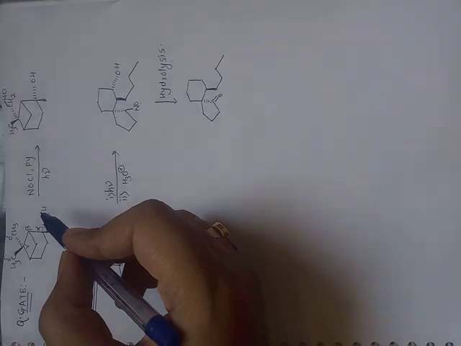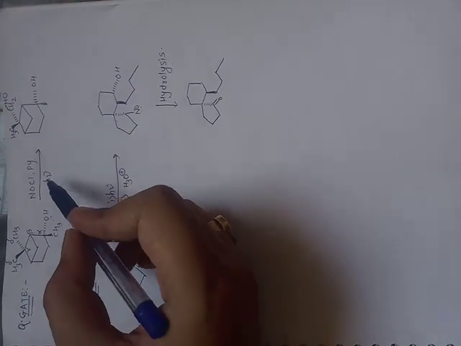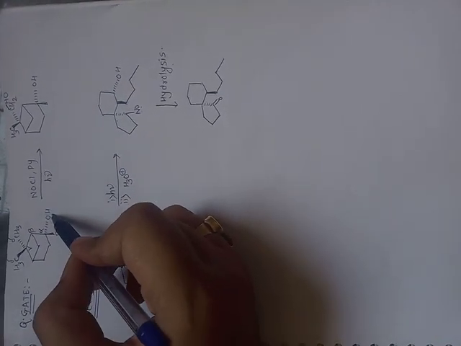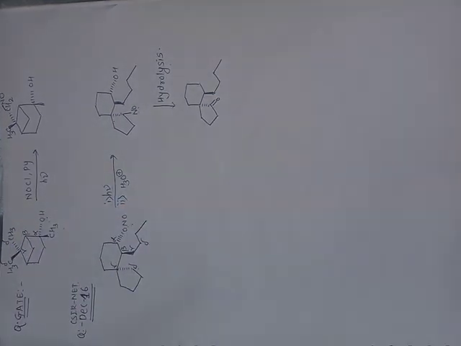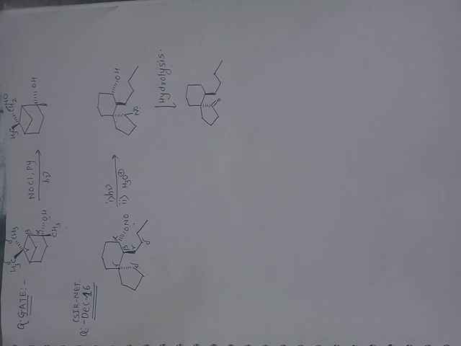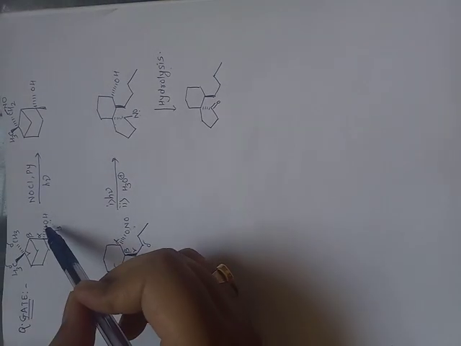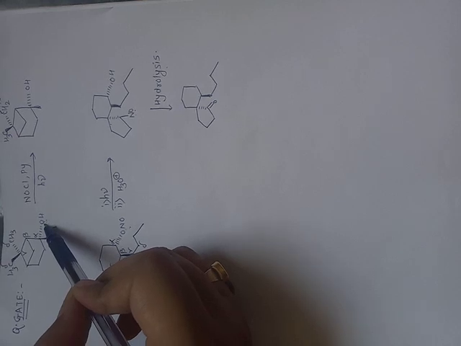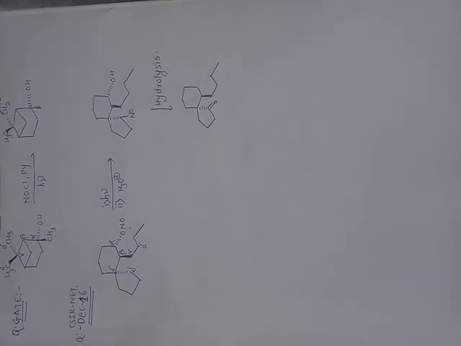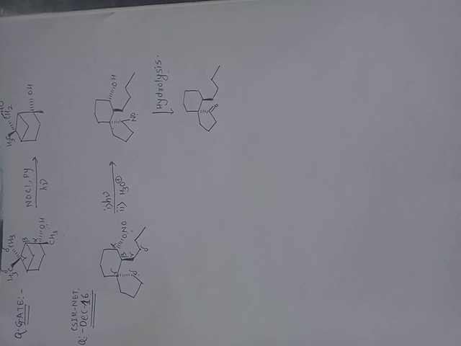After formation of the nitrite group, that is the ONO group, again there is homolytic cleavage of O-NO, forming an O radical and an NO radical. As I already told you, the stereochemistry of this O radical and the delta carbon is in the same plane.